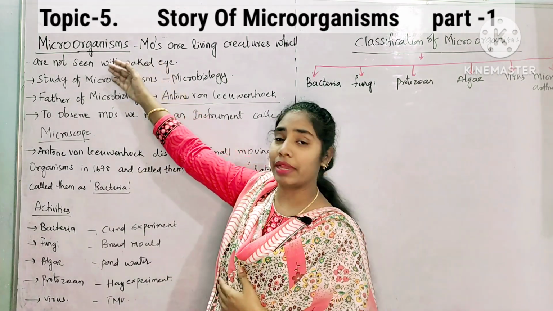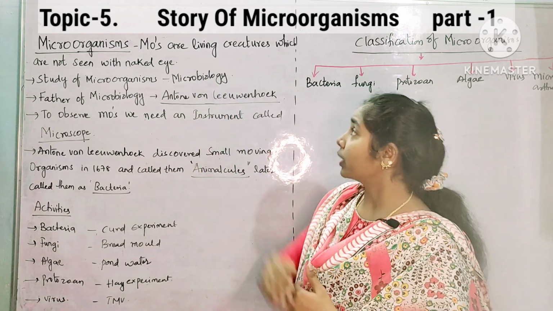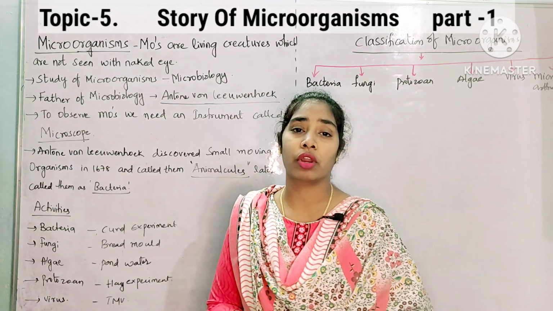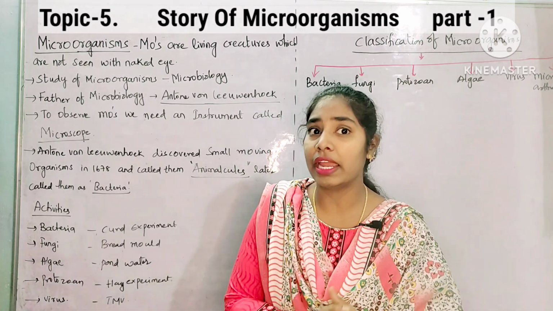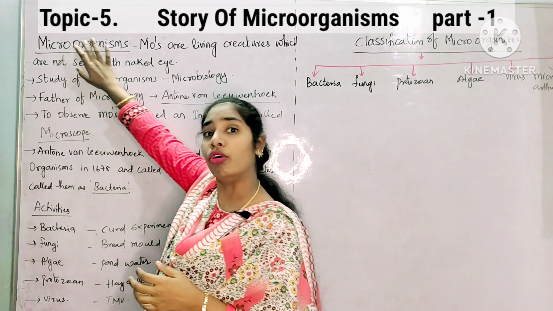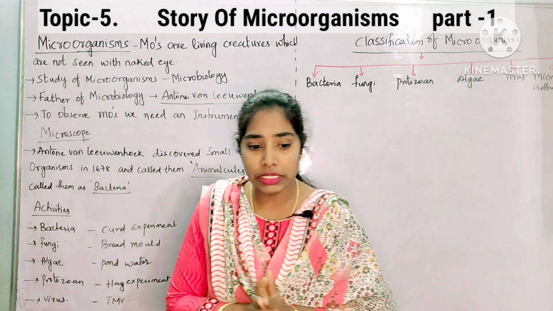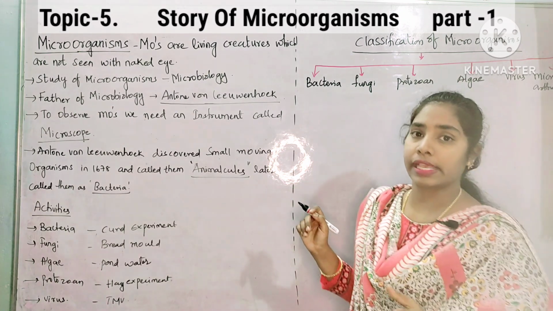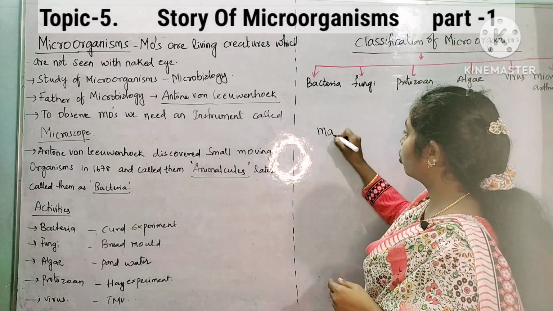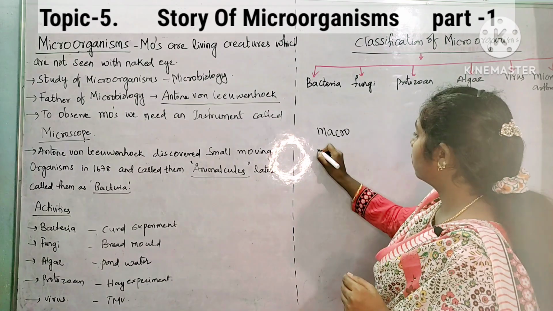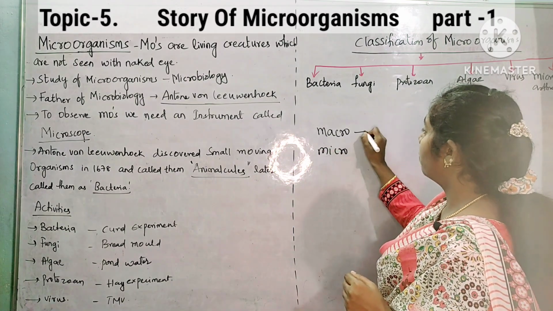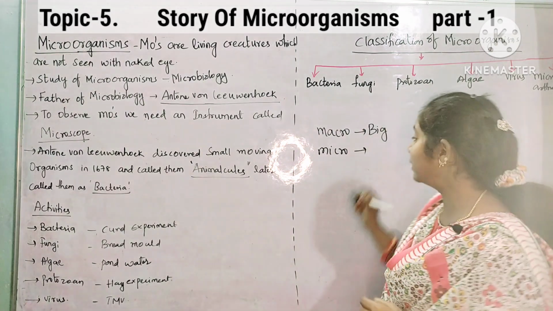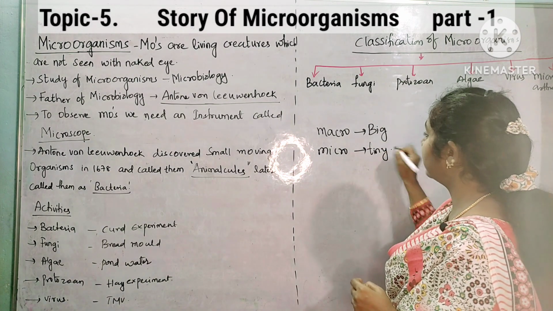So first let us see microorganisms. Microorganisms are the living creatures which are not seen with the naked eye. Yes, we cannot see a microorganism with the naked eye. The reason behind that is, if you observe, microorganism has the word micro. Children, we have two words in science, macro and micro. Macro is nothing but big in size, whereas micro is nothing but tiny, which is not seen by the naked eye.